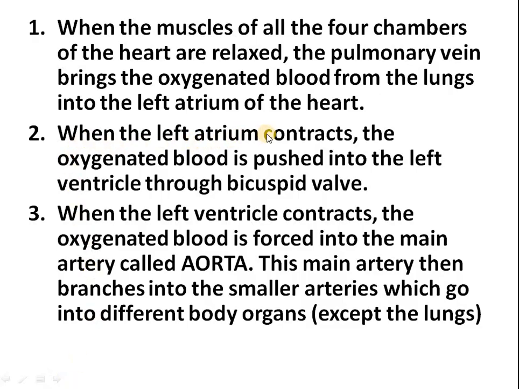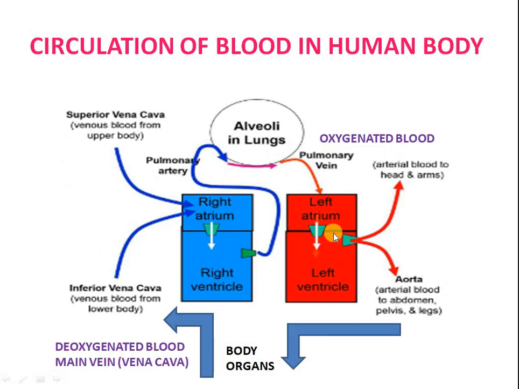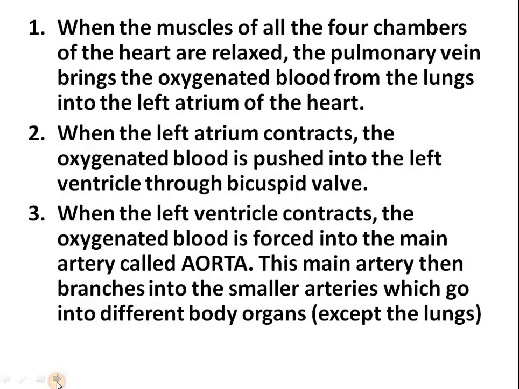When the left atrium contracts, the oxygenated blood is pushed into the left ventricle through the bicuspid valve. When this left atrium contracts, this oxygenated blood will flow into the left ventricle through this bicuspid valve or mitral valve. Clear? Let's see the third point.